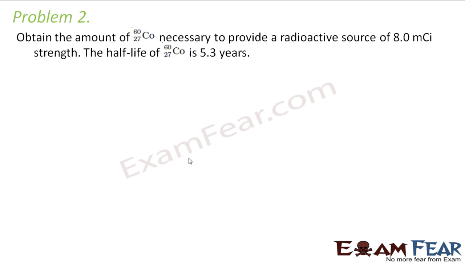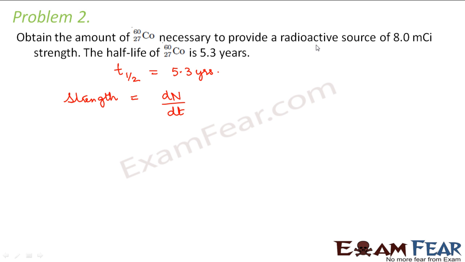It says, obtain the amount of cobalt-60 necessary to provide a radioactive source of 8 millicurie strength. The half-life of cobalt-60 is 5.3 years. So what are the values given here? Half-life is given as 5.3 years. What else is given here? The strength is given here. What is the strength? I mentioned before also. Strength is nothing but the rate of decay. So strength will be nothing but dN by dt.